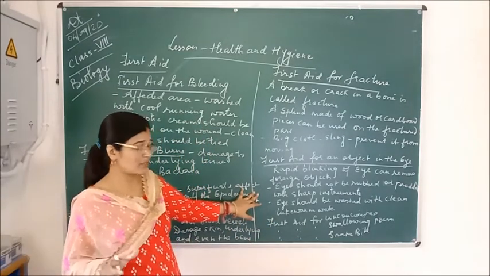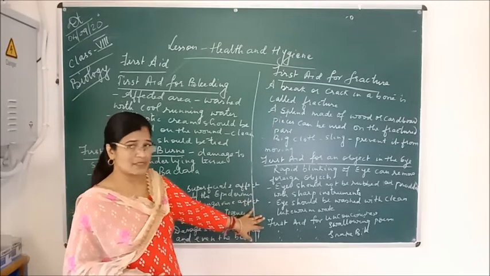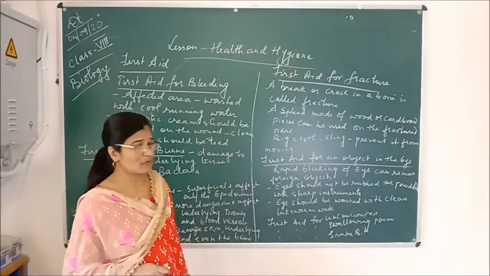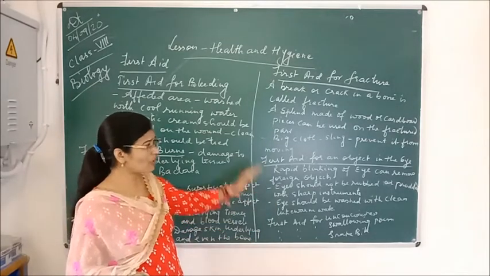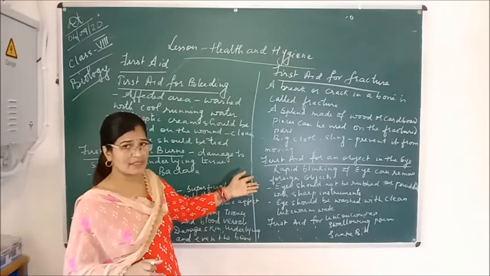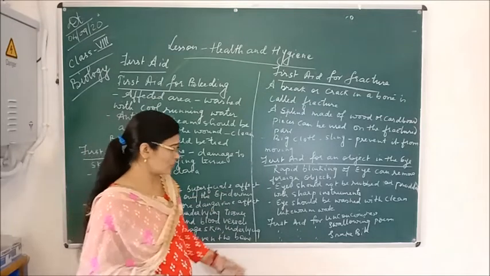We should open all the ventilators, and then the person becomes conscious. After that, we should take him or her to the doctor. In all cases, first we should give first aid, and only after giving the first aid should we take him or her to the doctor.